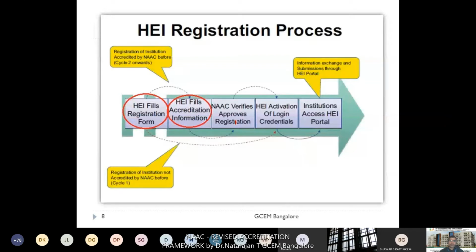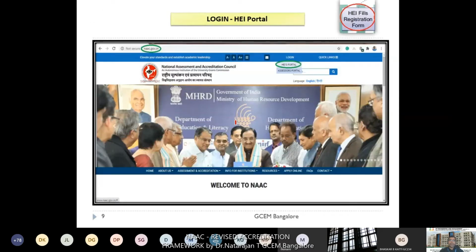The first step, we need to fill the registration form. For that, you need to go to the NAAC portal website. There you can see a login logo. You just click that. Inside that, you can find two things. One is the HEI portal and another one is the assessor portal. The HEI portal is applicable for colleges. Assessors is meant for the peer team members. So you just go inside the HEI portal.